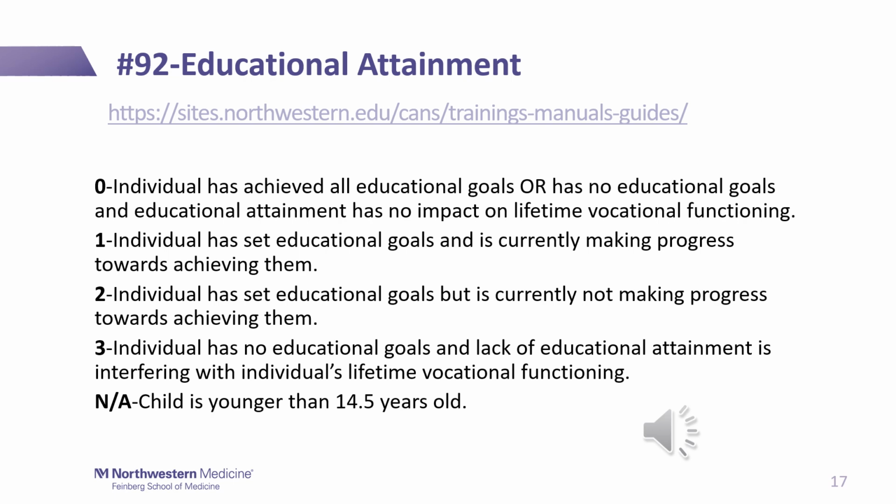You may set a plan in place that helps them meet the goal of sending out applications. A 3 is a youth with no educational goals and that it is interfering with the individual's lifetime vocational functioning. An example may be a youth who has dropped out of high school. You may be setting up a plan for them to get their GED.